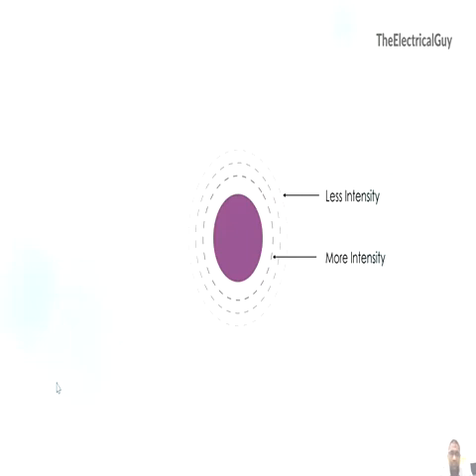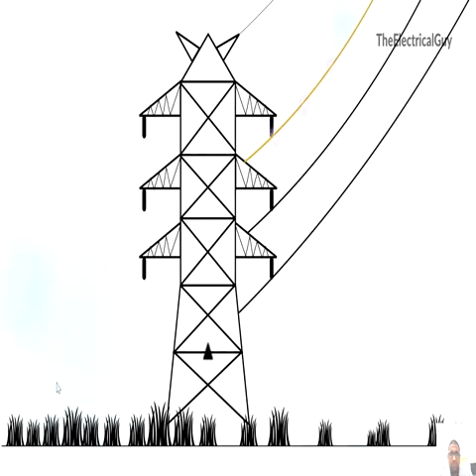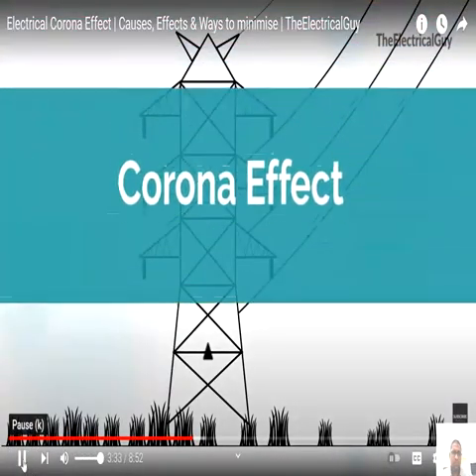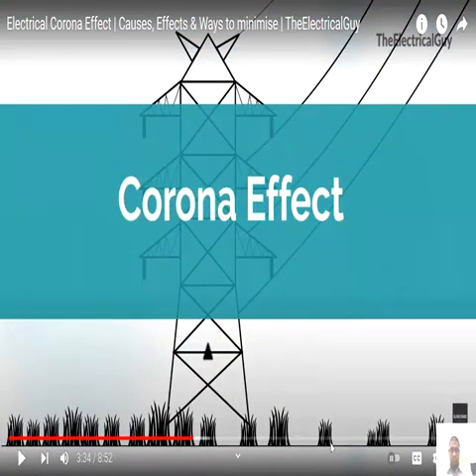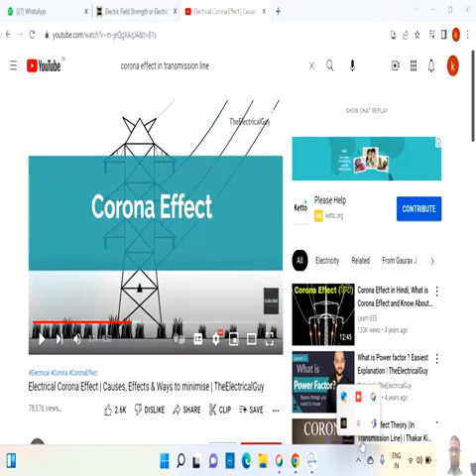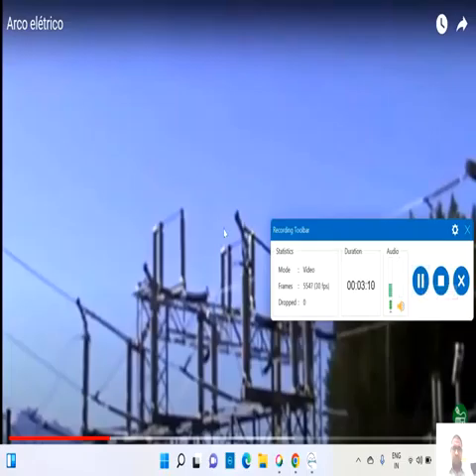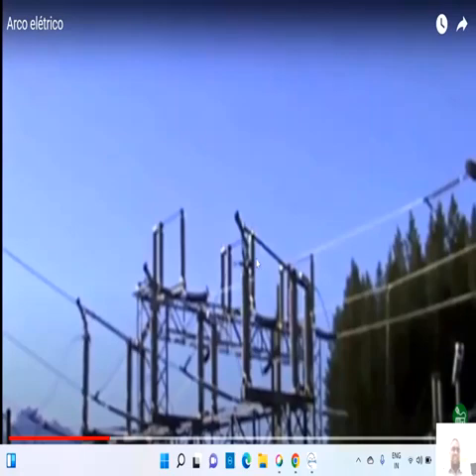As the intensity at the surface of the conductor is maximum, the air near the surface will become ionized. If the electric intensity is high enough, because of the breakdown of air, a faint violet glow will appear, and at the same time a humming noise will be heard. And this is nothing but the corona in electrical engineering. So friends, the ionization of air between the conductors results in electric discharge.